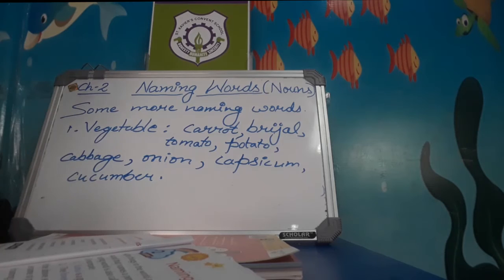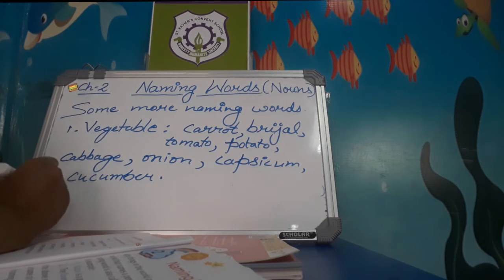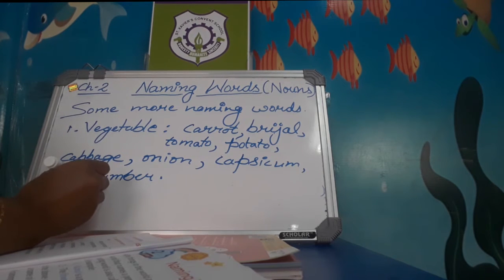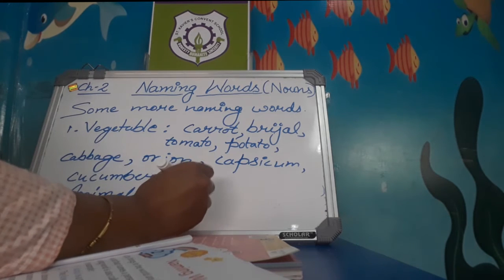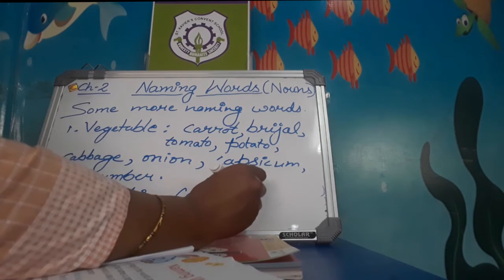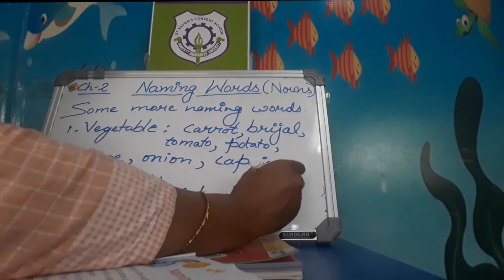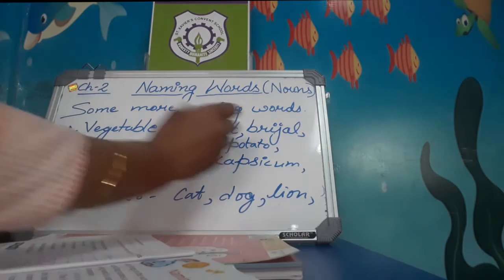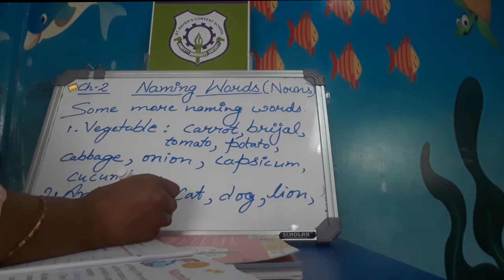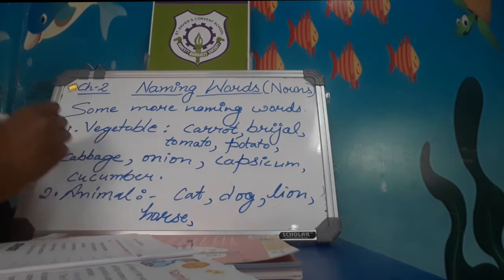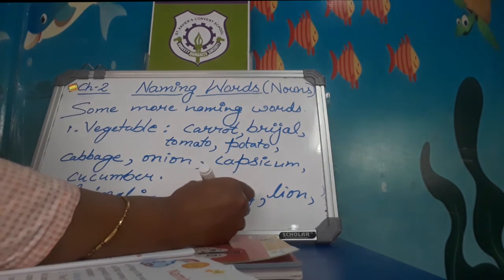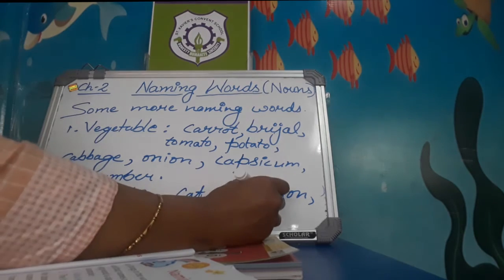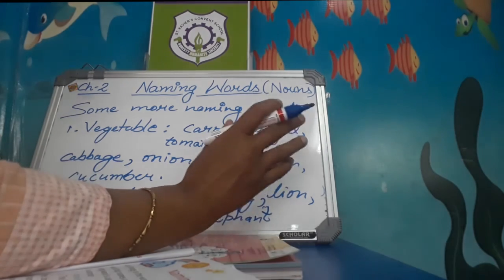And some animal names, these are also naming words. Animals: cat, dog, lion, horse, elephant, these are the names of particular animals.